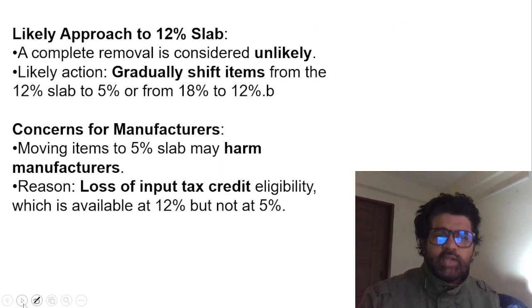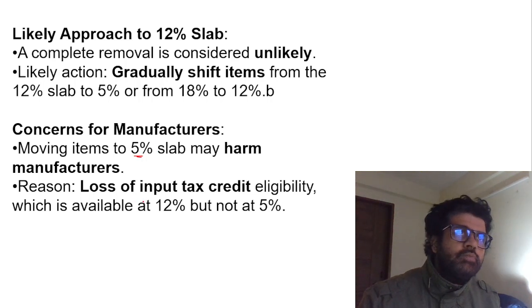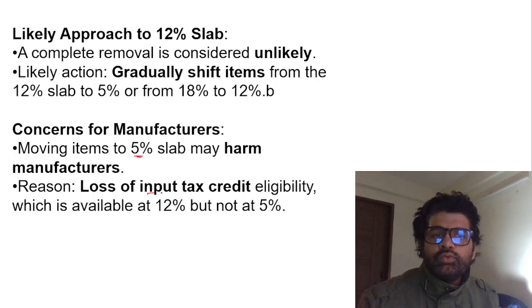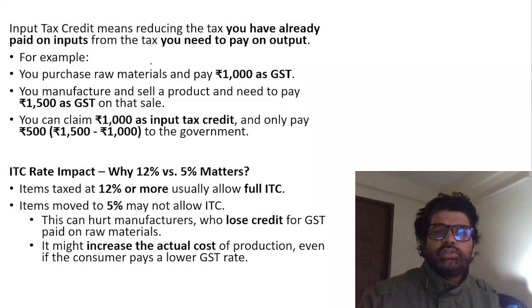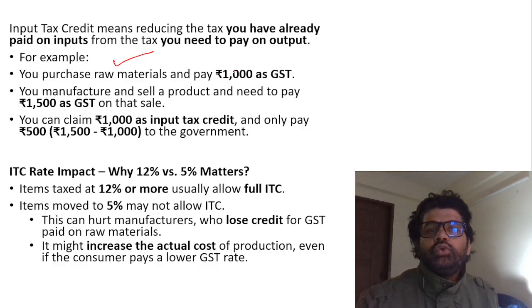On GST Council and input tax credit: this article is saying that if many items are moved from the 12% to the 5% slab, many merchants will lose input tax credit. Now you have to understand what input tax credit is and how it works. This slide will tell you. You purchase raw materials, you pay 1,000 rupees GST.